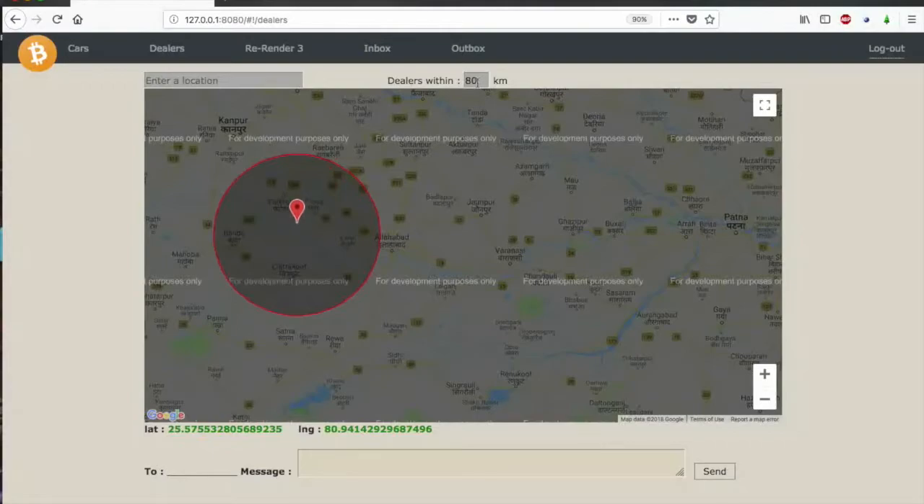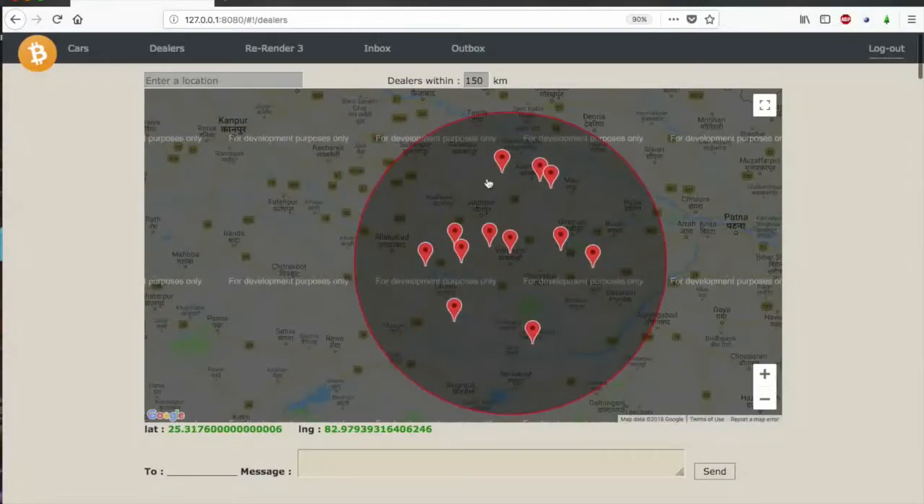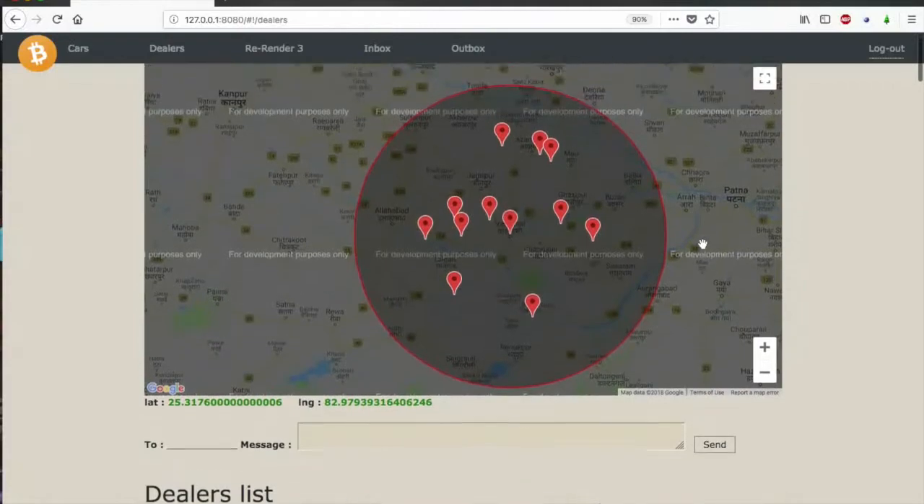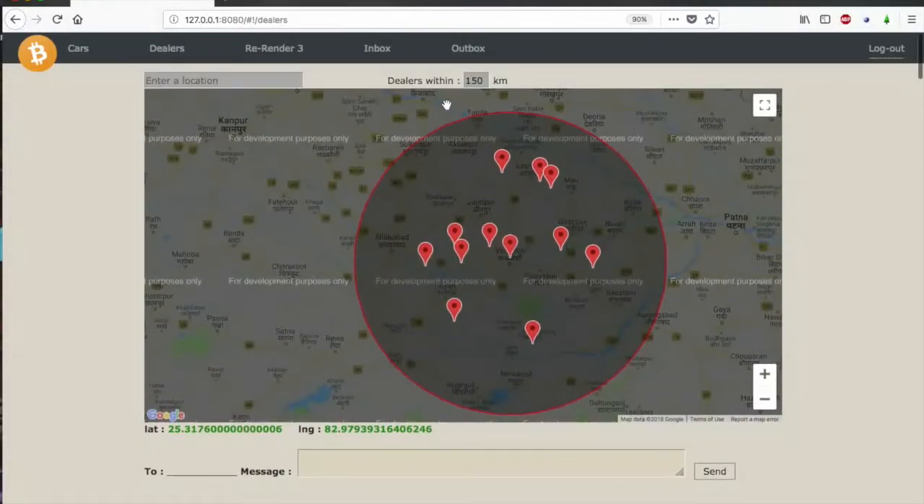So currently they are not in this area, so let me increase the area to 150, and yes, we can find that there is one dealer. So if I go to near Varanasi, because all the dealers are in Varanasi, so you can see all the dealers. I have already told you that the number of dealers that we can see is low because of the issue with the Google Maps.